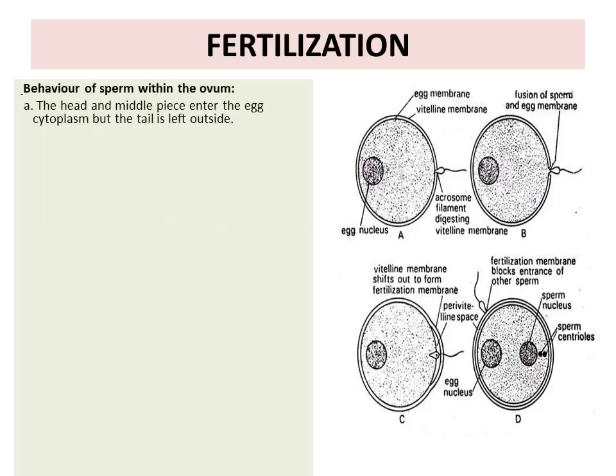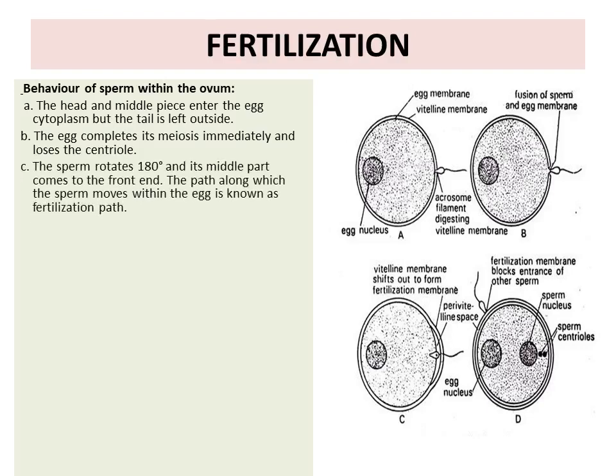Next is the behavior of sperms within the ovum. The head and middle piece enter the egg cytoplasm, but the tail is left outside. So what enters? Only the head and the middle piece. The egg completes its meiosis immediately and loses its centriole. The sperm rotates 180 degrees and its middle piece comes to the front end.